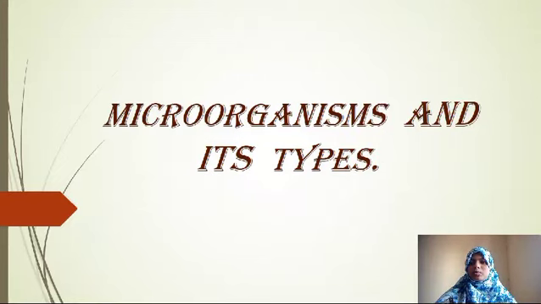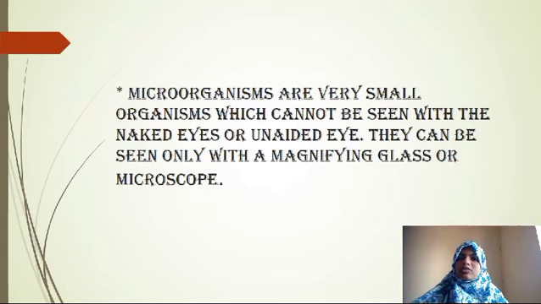Today in this video we shall learn about microorganisms and their types. Next, what are microorganisms? Microorganisms are very small organisms which can't be seen with the naked eye or unaided eye. They can be seen only with a magnifying glass or a microscope.